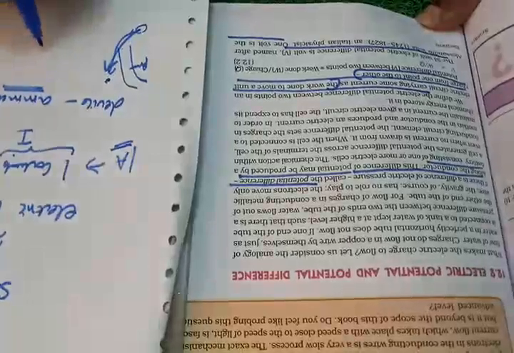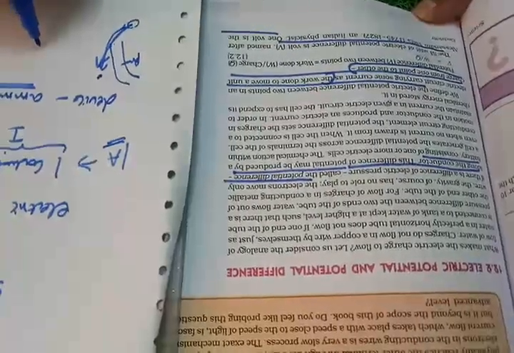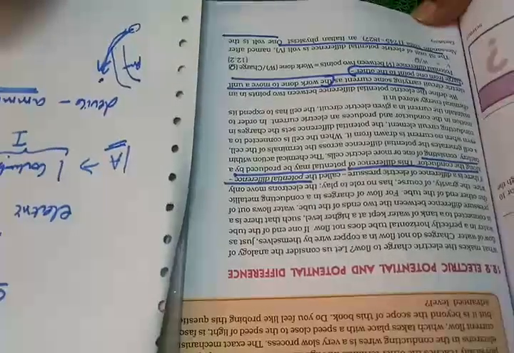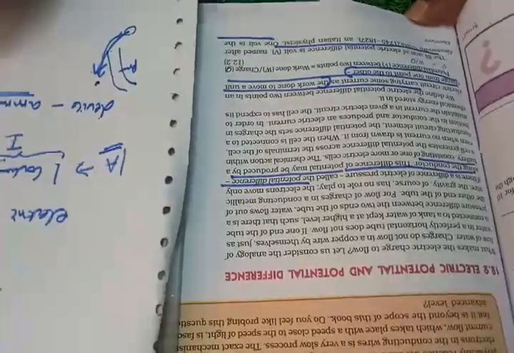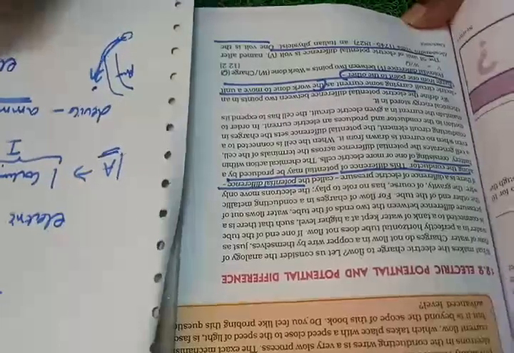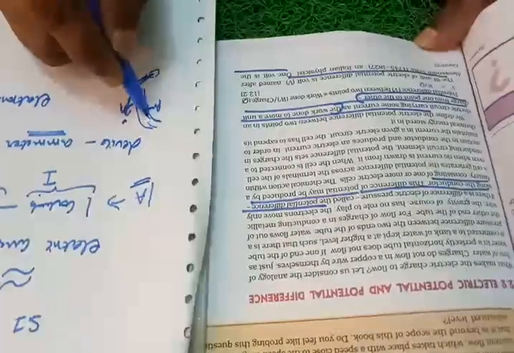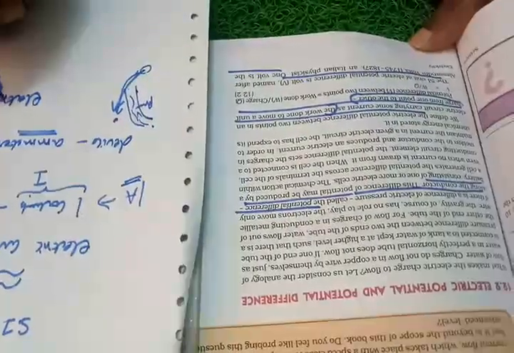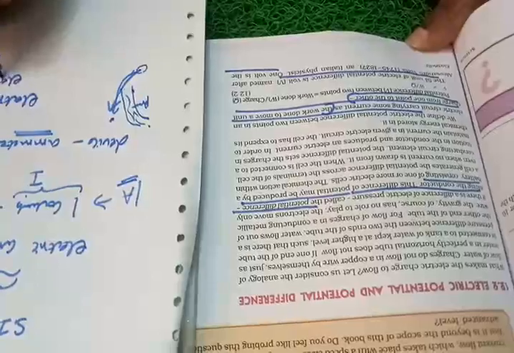In the same way, when these electrons have to move from one place to another, they will require some pressure. That electric pressure is required for the movement of electrons. Like I told you, some pressure is there pushing the water to flow from a higher level to a lower level. In the same way, there is some electric pressure.